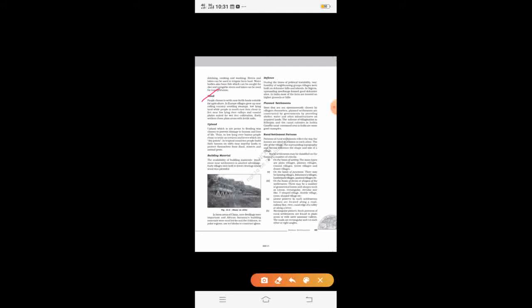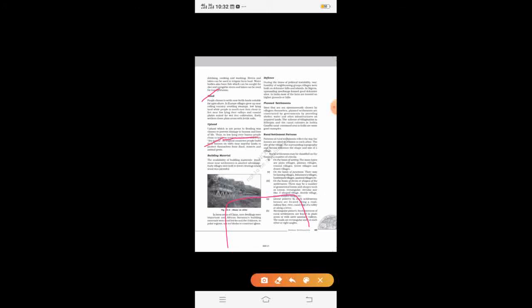When you look back at history, we see great civilizations which have developed along fertile lands, isn't it? Now the third factor influencing location is upland. Upland means people will prefer to settle in areas which are above the flood prone area. People don't like to settle in areas where it is flood prone. So they generally construct their houses on the terraces and the levees, which are also known as dry point settlements.